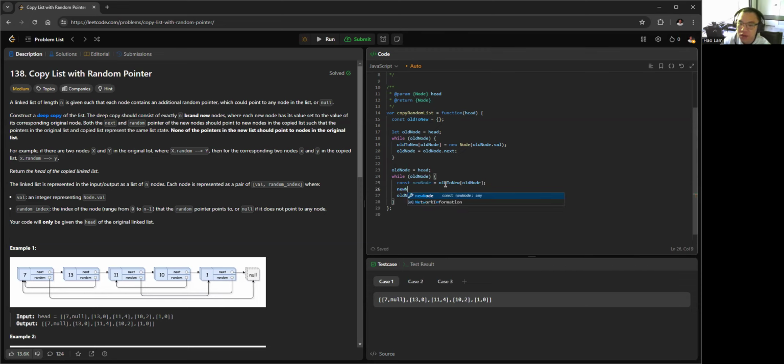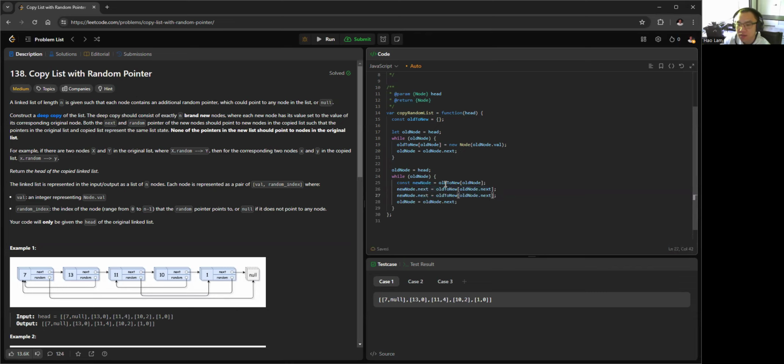Now we set the newNode.next equal to the oNode.next. So oNode.next will give us the next node of the old node, but we want to look at the copied one, so we just key into oToNew.